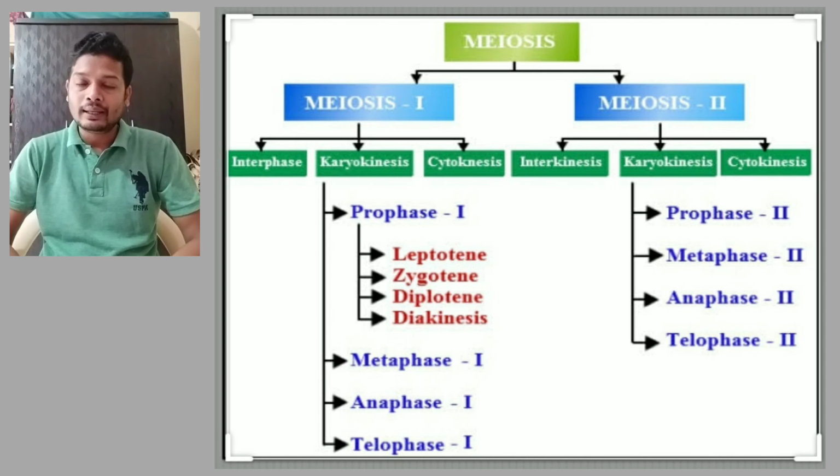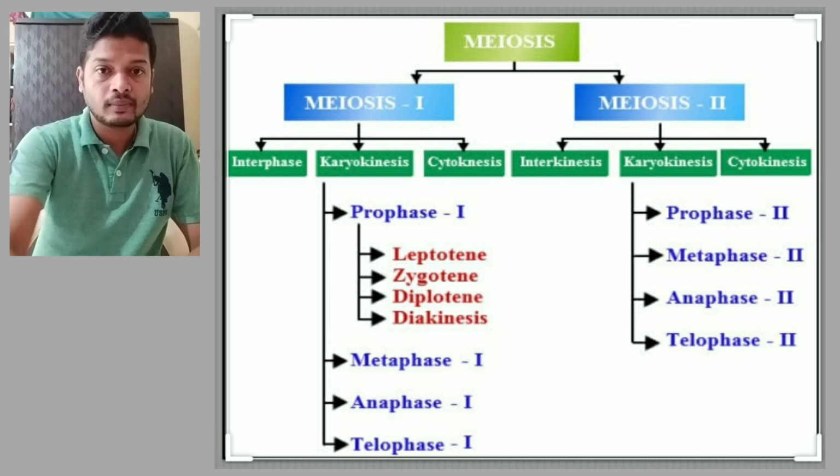Meiosis 1 again has the stages prophase 1, metaphase 1, anaphase 1, telophase 1. The same goes for meiosis 2 also. Meiosis 2 has prophase 2, metaphase 2, anaphase 2 and telophase 2. And finally cytokinesis.